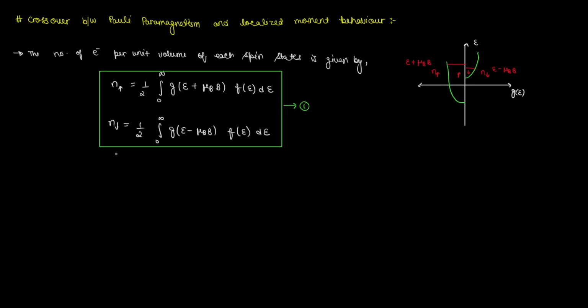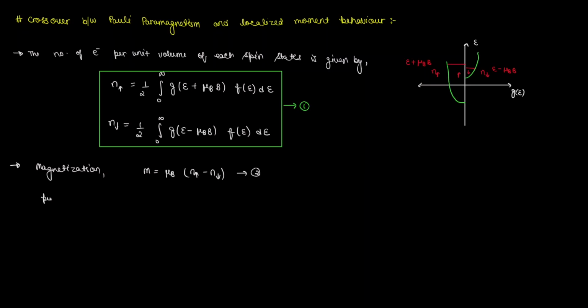Here the factor of half comes because there are two spin states, and for up spins the energy is E plus mu_B B, while for down spins the energy is E minus mu_B B. Now as we said earlier, this imbalance between the spin up and spin down electrons creates the magnetization, which is given by mu_B times n up minus n down.